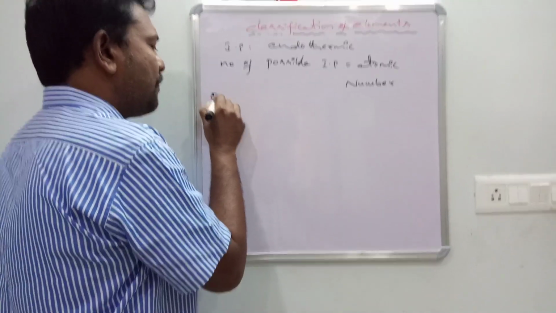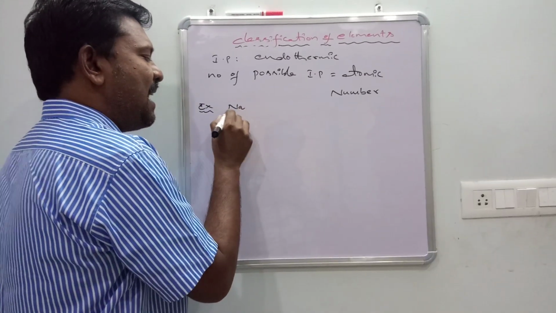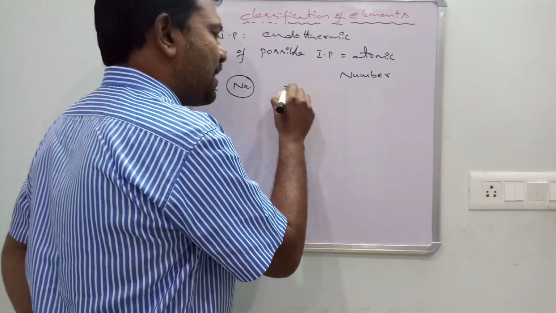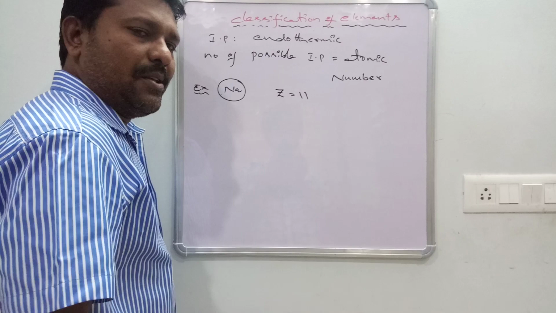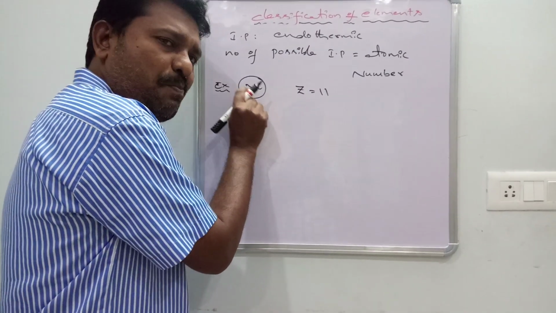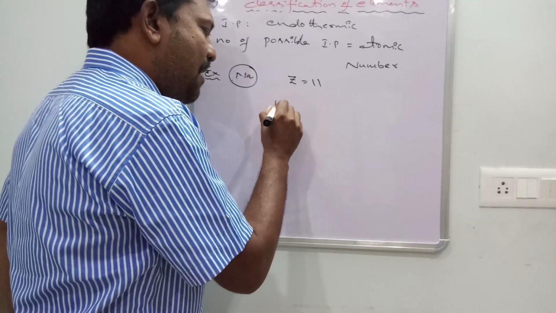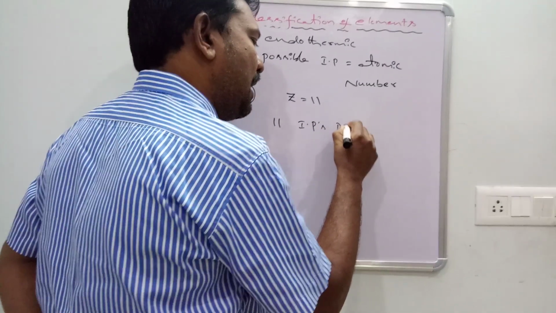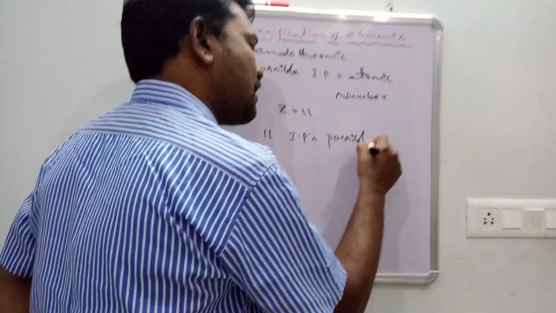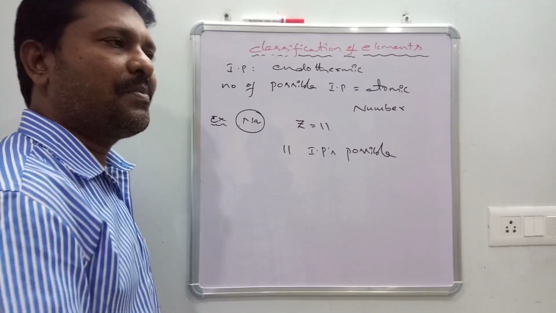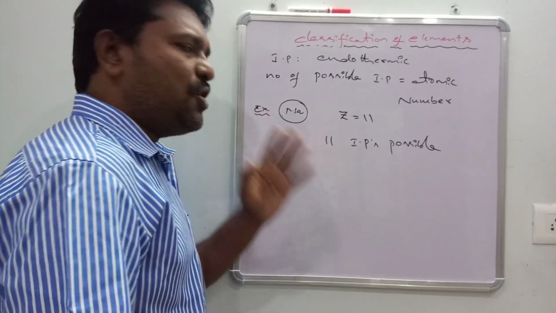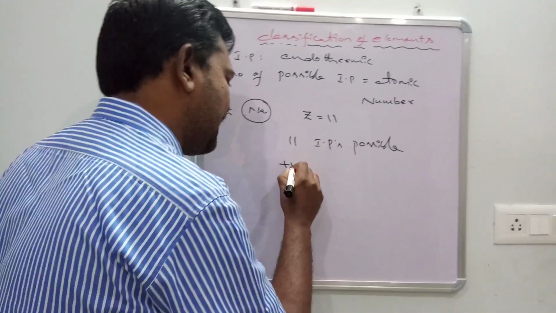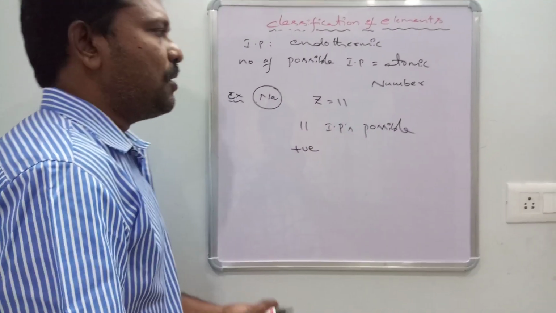For example, sodium. How many ionization potentials are possible for sodium? Sodium's atomic number is 11. That's why 11 ionization potentials are possible for sodium. That is point number 2. Point number 3: ionization potential is always endothermic.